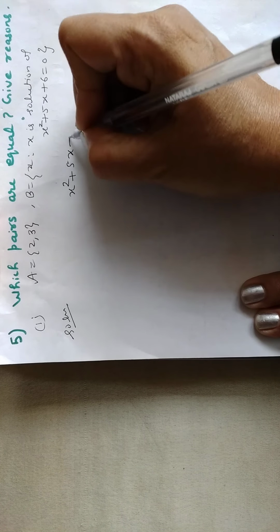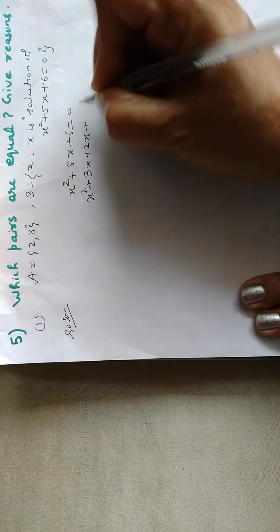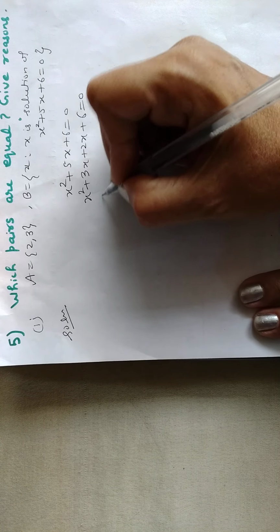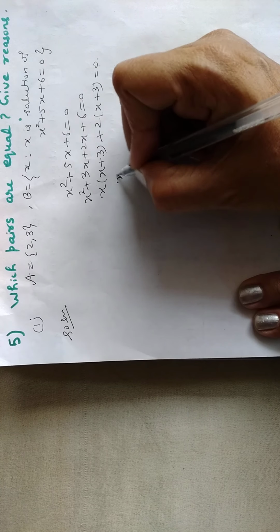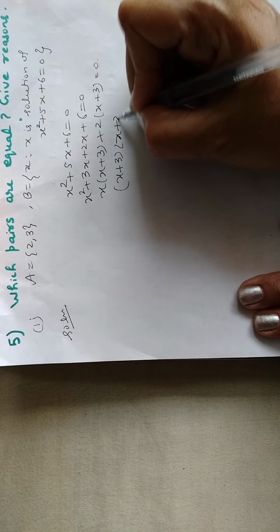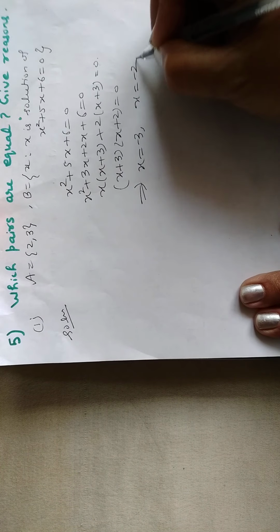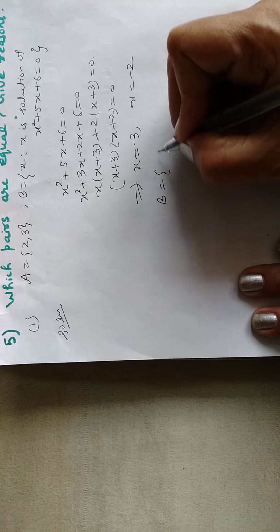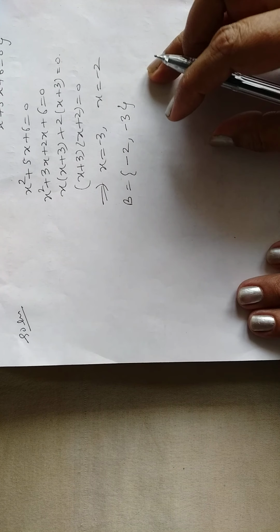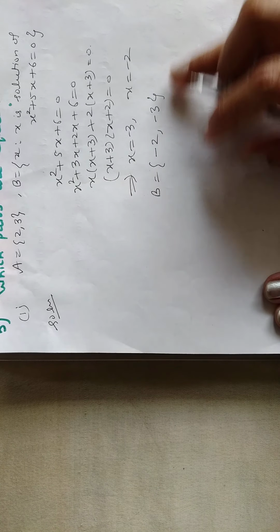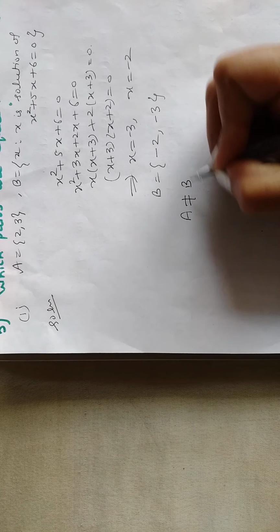So after solving this equation, you know that it is x square plus 3x plus 2x plus 6. You will split the middle term and you will get this. So x plus 3, x plus 2. It means either x plus 3 is equal to 0 or x plus 2 is equal to 0. So B is what? In set builder form, it may be written in roster form like this. Now A was 2, 3, B is minus 2, minus 3. Are A and B equal? No. So A is not equal to B.